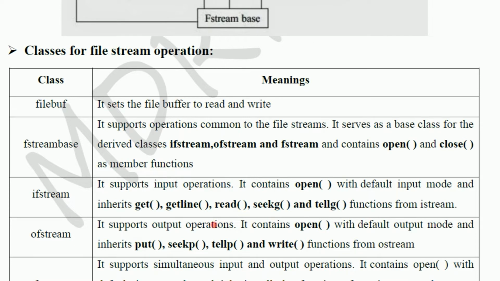Okay, and then ofstream supports output operation, file output operation. It contains open to open the file. Then put is to keep the file information. That means we can take one character and put it into the file. Seekp to find out the position. Tellp to get the position, and write to write a set of information. Put is to put only single information, but write is to put maybe a set of characters.